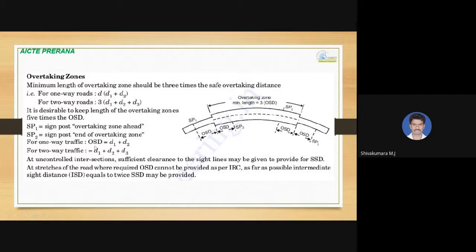So for one-way traffic, OSD equals D1 plus D2. For two-way traffic, as already said, it is D1 plus D2 plus D3. At uncontrolled intersections, sufficient clearance to the sight lines may be given to provide for stopping sight distance. And at stretches of road where OSD cannot be provided as per IRC recommendation, as far as possible, intermediate sight distance, at least ISD equal to 2 times SSD, must be provided.